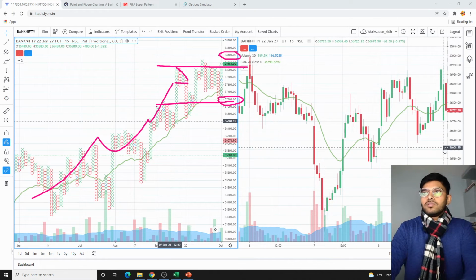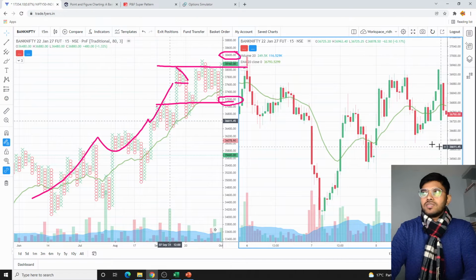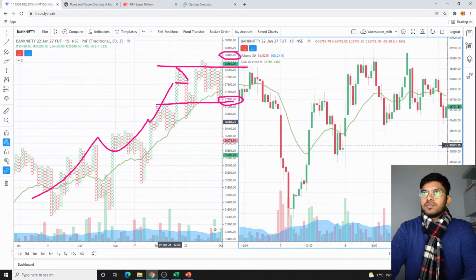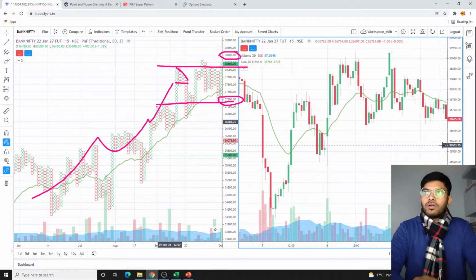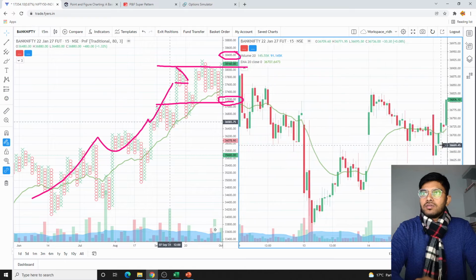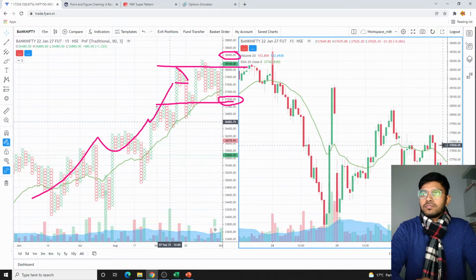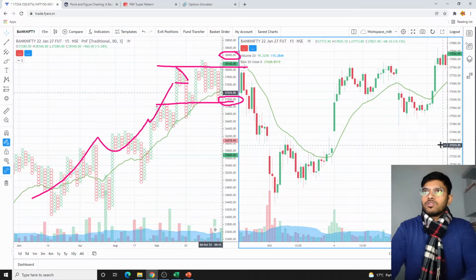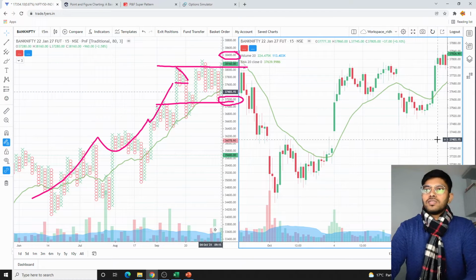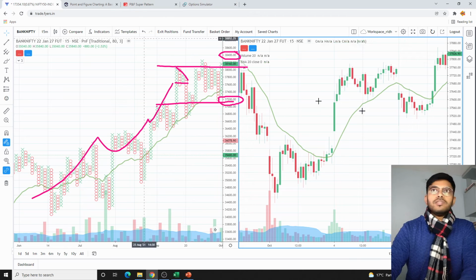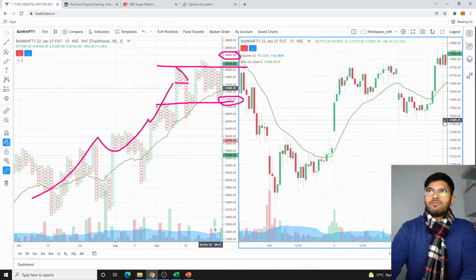On the right side you can see the formation of the candles, and let's check what happened on October 4th and after that. So this is 4th of October. On 5th of October you can see that the expiry was on 7th. We have sold 38,400 and we have sold 37,200.